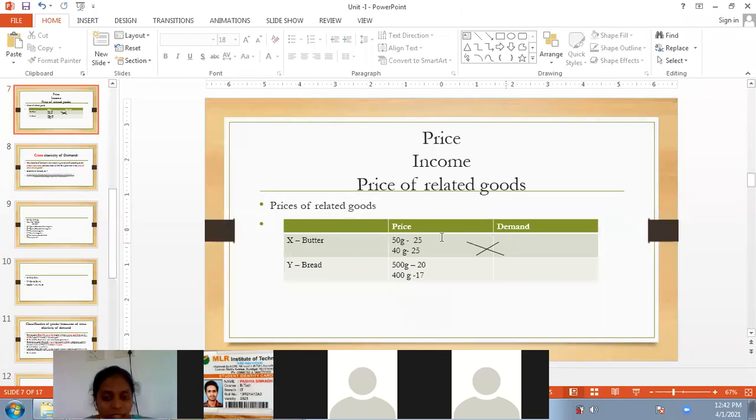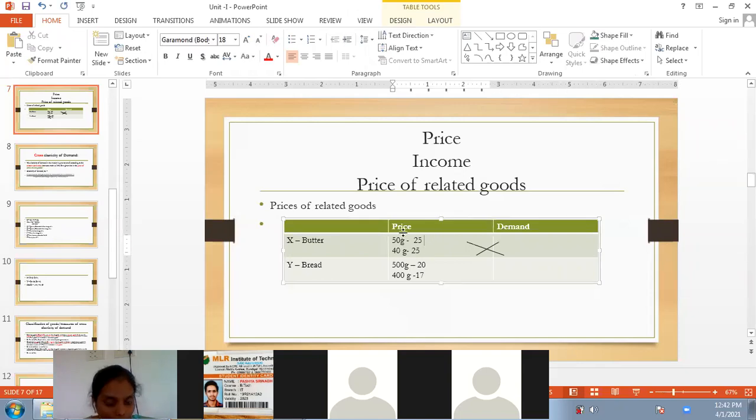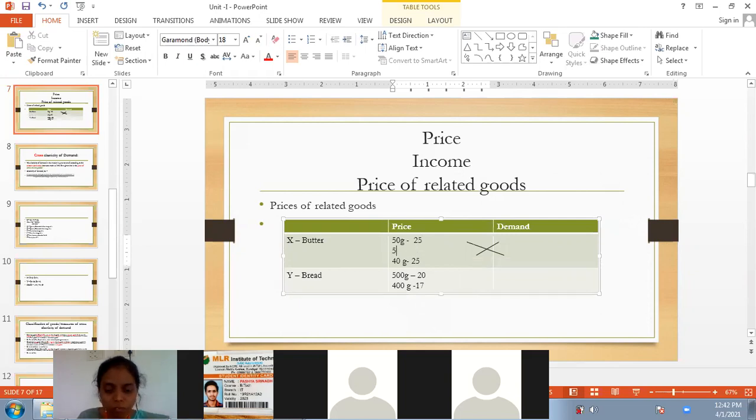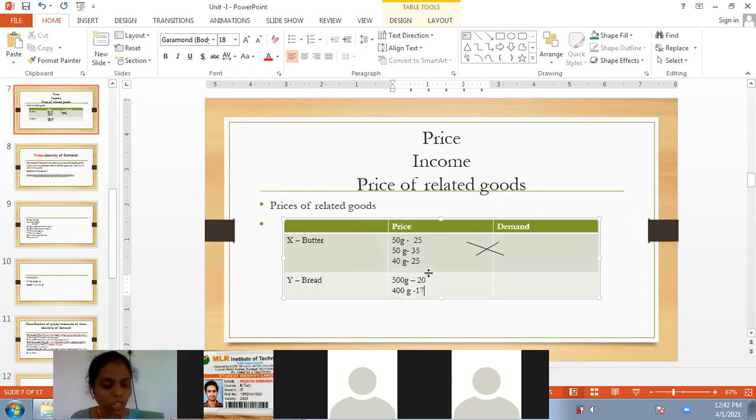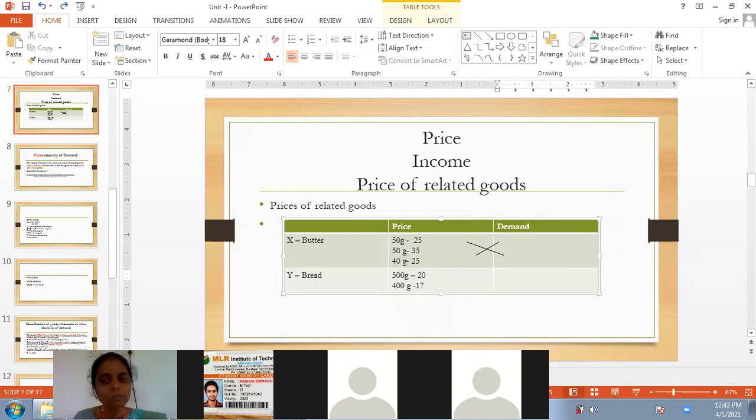In such a case, see here, prices of butter have increased. Now 50 grams of butter is available at 35 rupees. But there is no change in the prices of bread. But still, what happened to the demand for bread? It decreases, ma'am. Demand for bread will decrease. Why did it happen? Because of the increase in butter prices. As the butter price increases, demand for bread decreases.